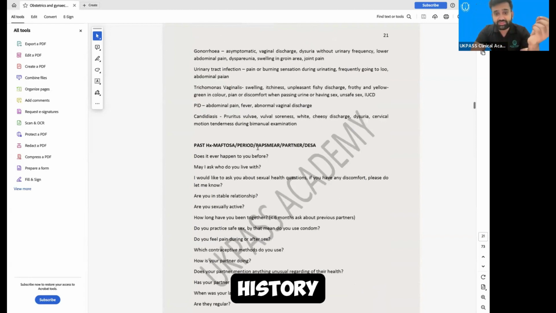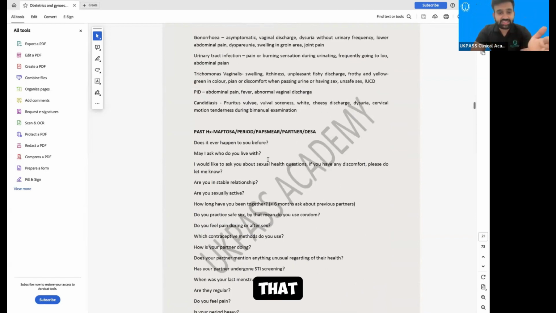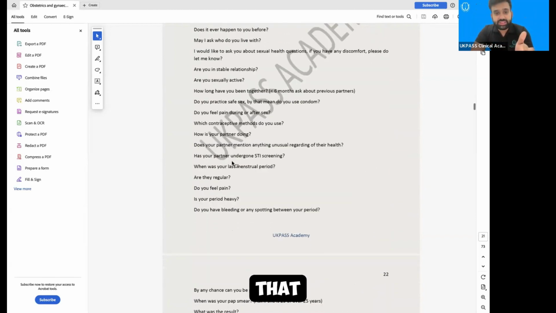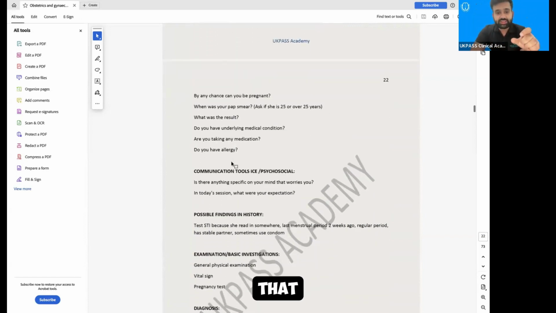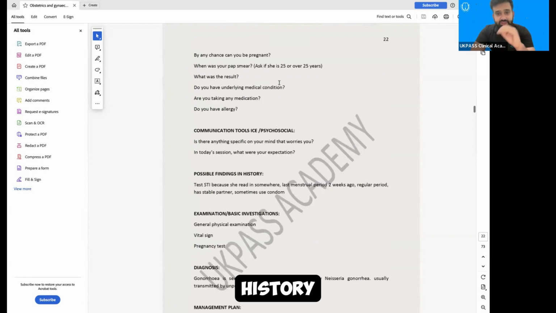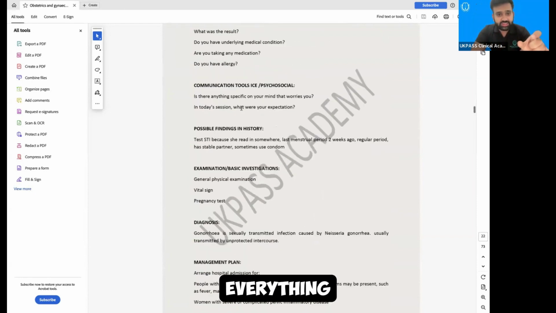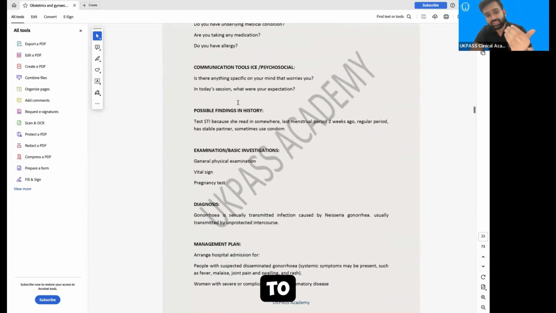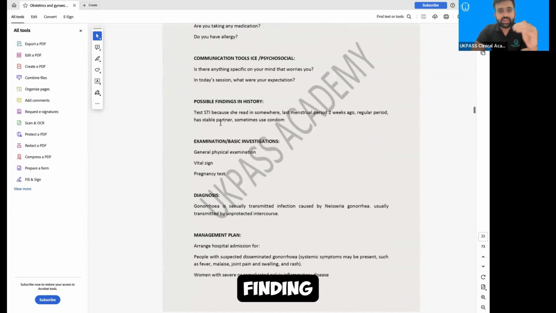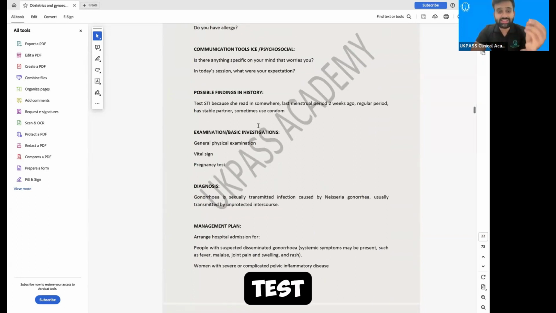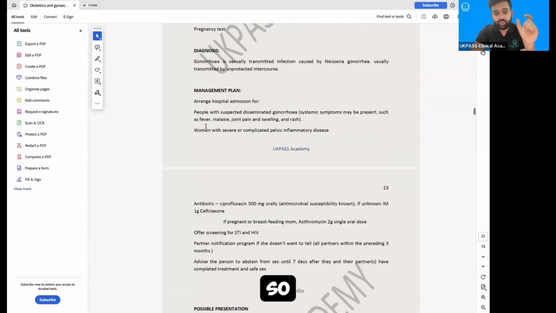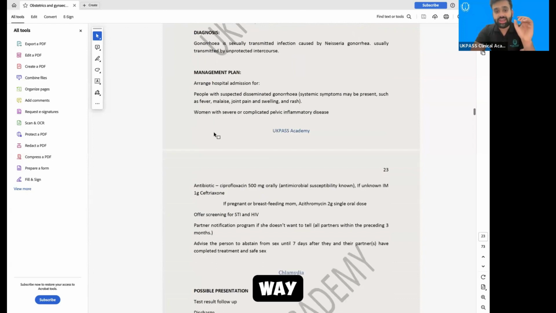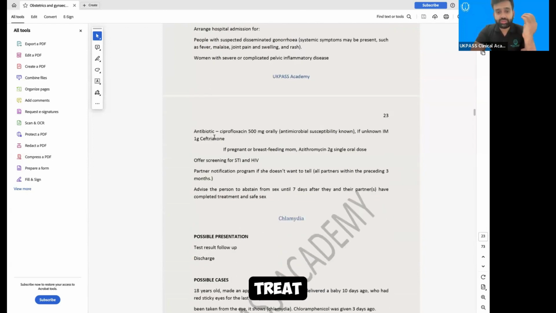So past medical history, period, pap smear, partner, that would be here. You will take that history. We've been doing it from yesterday. How to take that history is there, everything is here. Communication tool, how to ask guys, everything is here. Possible findings, test for STI, because, let's say, last menstrual period was 2 weeks ago, so you would test them for STI. What could be the possible findings? What could be the vital signs? So we created that in a way. And again, how to treat that patient.